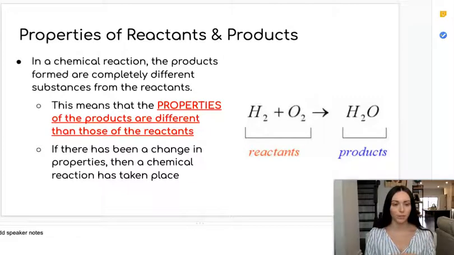We know that properties are like a substance's fingerprint. So if it is a new substance, it cannot have the same set of properties as the old substance or a substance that is different. For this reason, we can use properties as a way of determining if a chemical reaction has taken place. If there has been a change in any substance's properties over the course of the interaction, we know that a chemical reaction has taken place. This change in property tells us that a new substance has been formed, which then leads us to know that a chemical reaction has taken place.